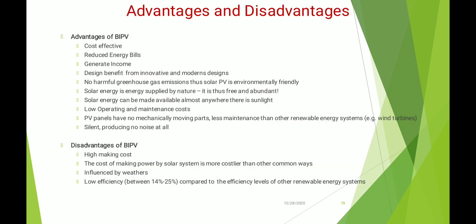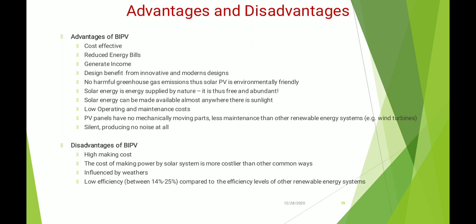Now let me discuss the advantages and disadvantages. Advantages of BIPV are: it is cost effective, it reduces energy bills, generates income, and design benefits from innovative and modern designs. No harmful greenhouse gas emission. The solar PV is environmentally friendly. Then solar energy is energy supplied by nature. It is thus free and abundant. Solar energy can be made available almost anywhere there is sunlight. Low operating and maintenance cost. PV panels have no mechanically moving parts, need less maintenance than other renewable energy systems, for example wind turbines, and are silent, producing no noise at all.